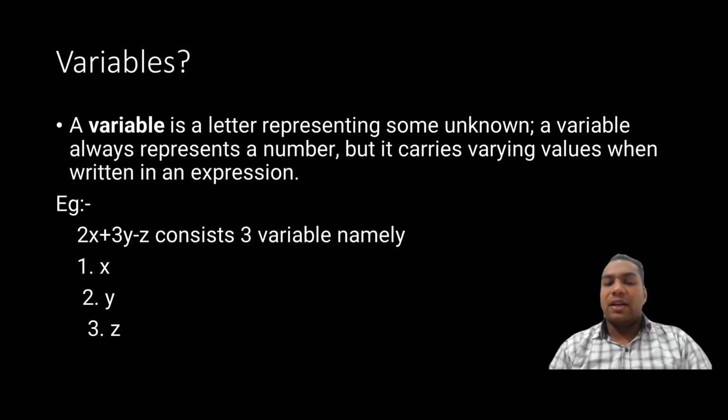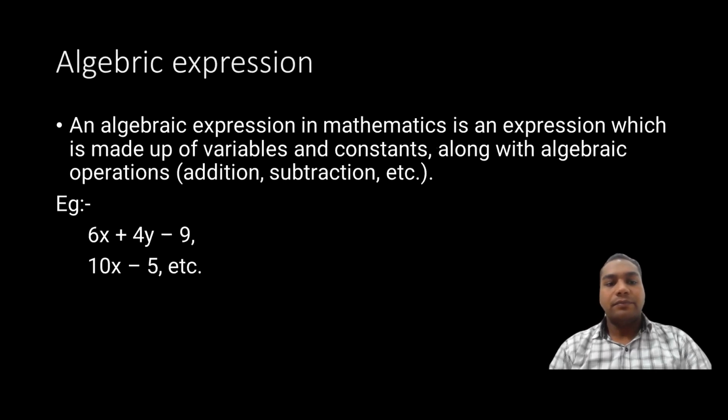So it is known as variable. It can be represented by any alphabet. Now, what is an algebraic expression? We have learned about expression, constant, and variable. Now it's time to know about what is an algebraic expression, what we are going to study, and what is our